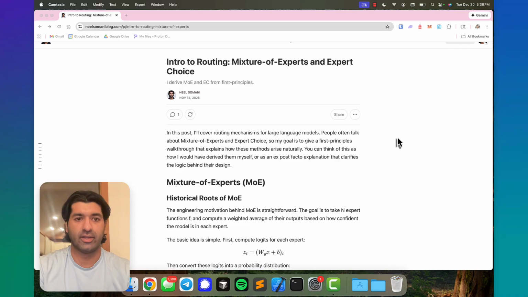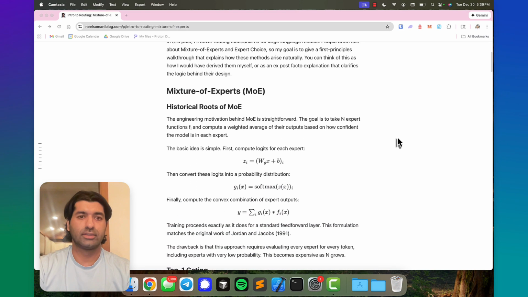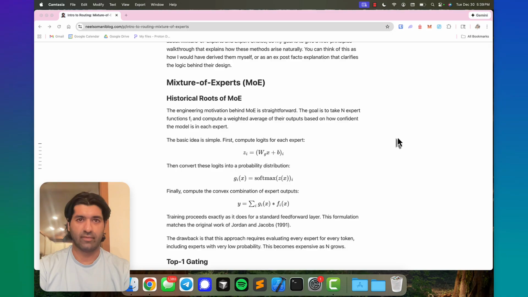So I'm going to talk about some motivation behind the problem, a brief bit of the history, and then we'll incrementally work our way to that final formulation. So to understand mixture of experts and why it looks the way it does, it helps to take a step back and just understand expert functions in a general sense. And the reason why that's useful is because oftentimes when you're implementing an algorithm, you want to look at what already exists and try to minimally adapt that so that it works for a use case.